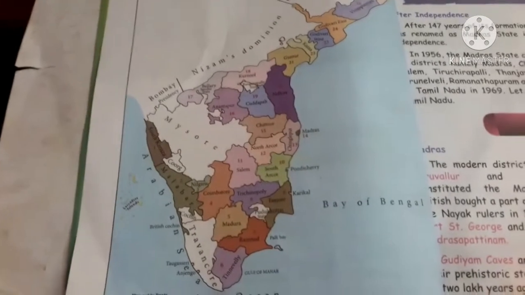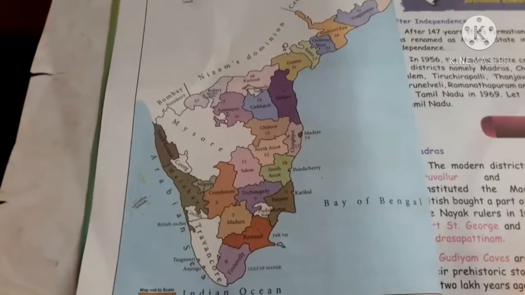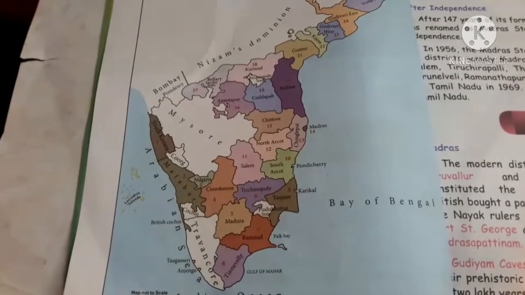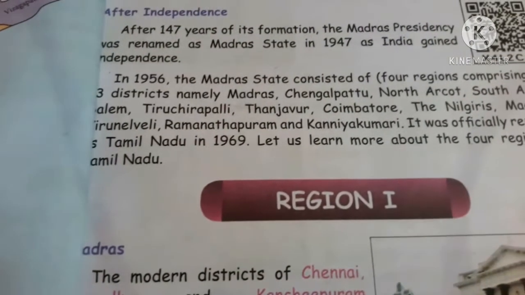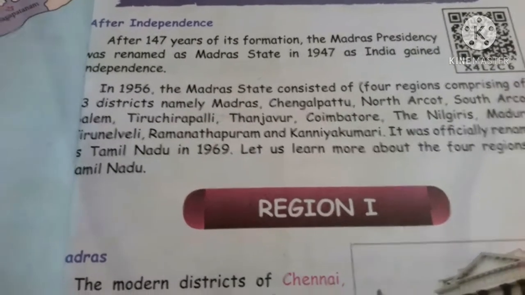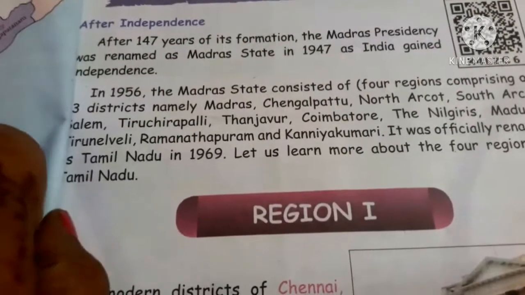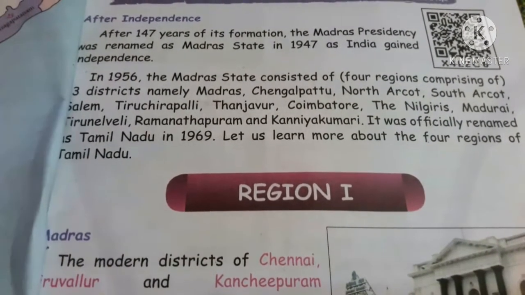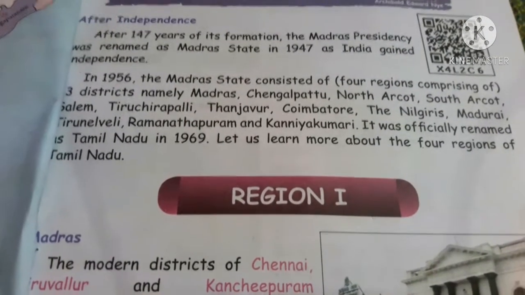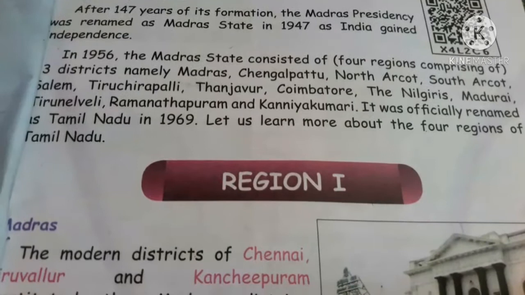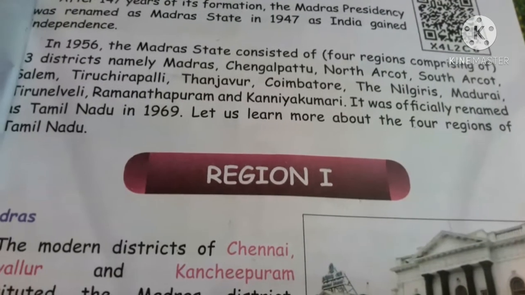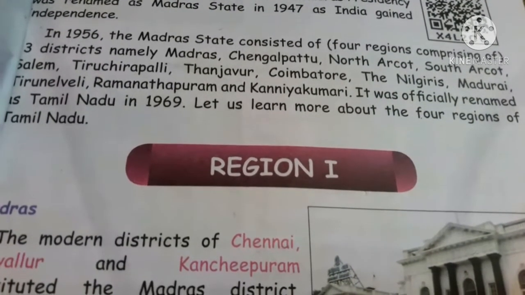After independence, after 147 years of its formation, the Madras Presidency was renamed as Madras State in 1947 as India gained independence. In 1956, the Madras State consisted of 4 regions comprising of 13 districts, namely Madras, Chengalpet, North Arcot, South Arcot, Salem, Tiruchirappalli, Tanjore, Coimbatore, Nilgiris, Madurai, Tirunelveli, Ramanathapuram, Kanyakumari. It was officially renamed as Tamil Nadu in 1969.